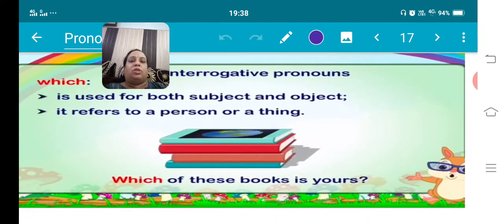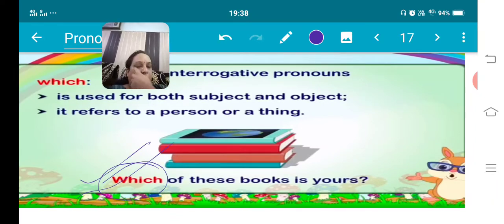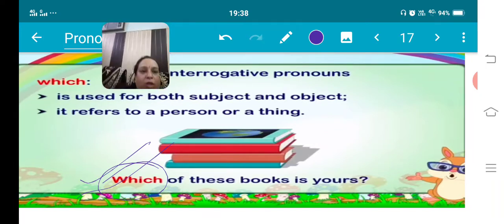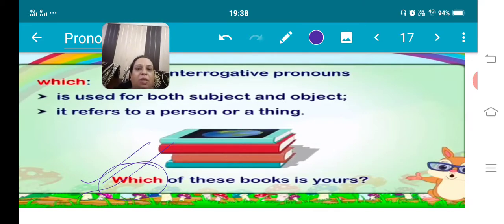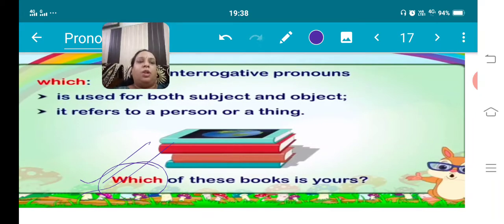Next one is which, which is used for both subject and object. It refers to a person or a thing, like "Which of these books is yours?" So here, which is working as an interrogative pronoun. So you have to take care only when the words belong to the WH family, and they are working as a pronoun, they are asking a question, that time it is working as an interrogative pronoun.